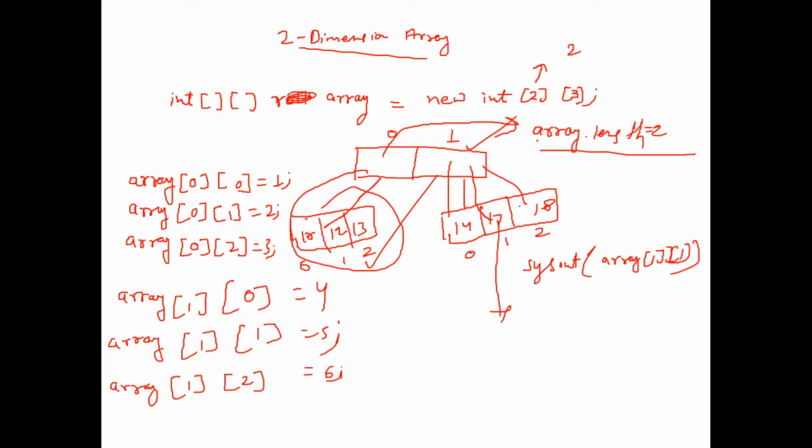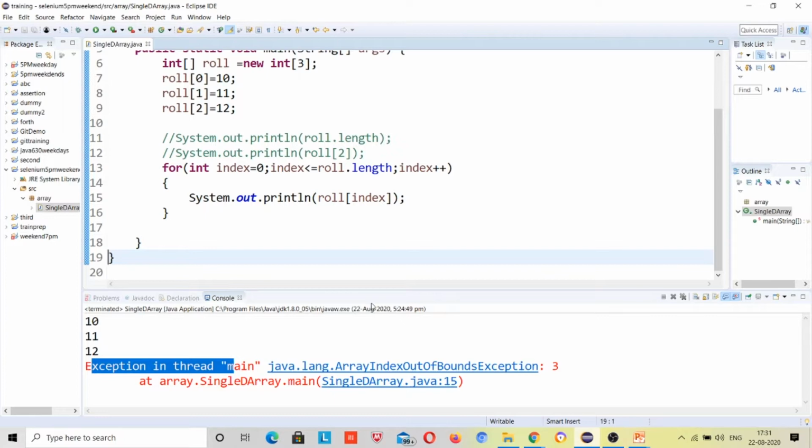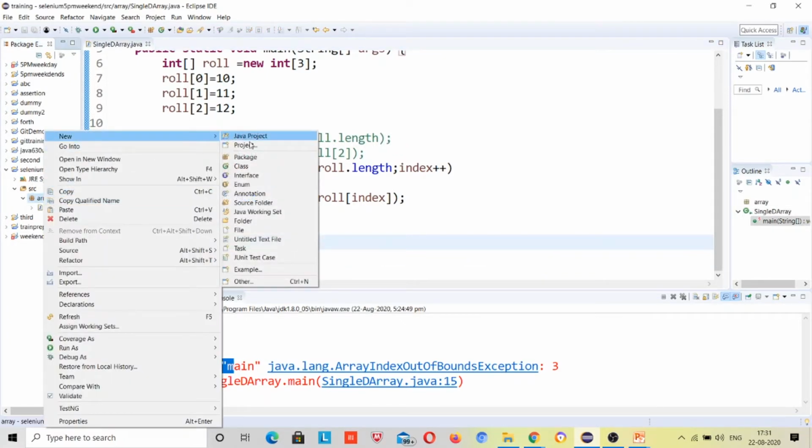Okay, I'll be telling you. First let me check with a 2D array.